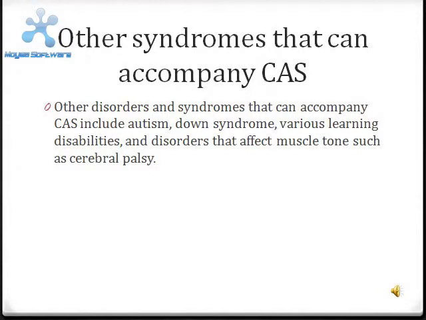Other syndromes that can accompany CAS. Other disorders and syndromes that can accompany CAS include autism, Down syndrome, various learning disabilities, and disorders that affect muscle tone such as cerebral palsy.